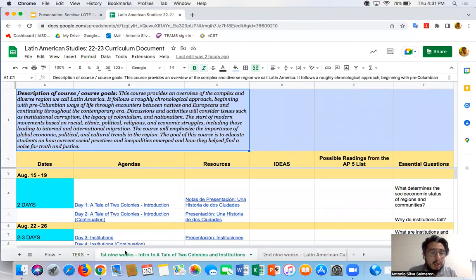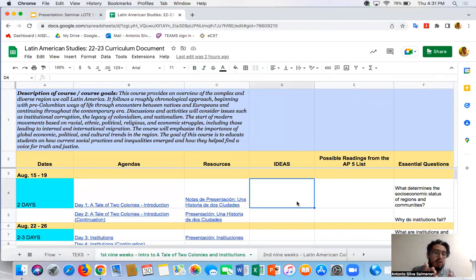As you can see over here, the first 9 weeks, and this is how it's going to be constructed for the rest of it. So I'm only going to show you the first 9 weeks. You can take a look at the second, third, and fourth 9 weeks on your own. The important thing is that we understand how this is constructed so that you can easily find everything you need. Here for the first 9 weeks, you've got not just the theme that we're focusing on, which is intro to Aztec colonies and also institutions, but also your agendas, resources, and essential questions, and also a description of the course and the course goals. So let me quickly show you this before we go into the resource list, okay?